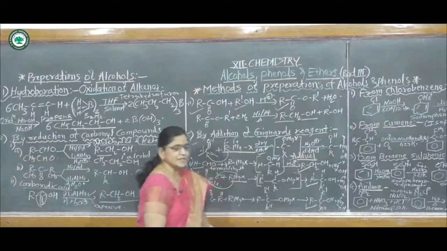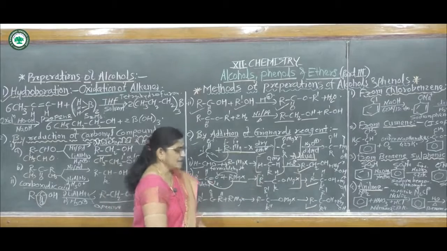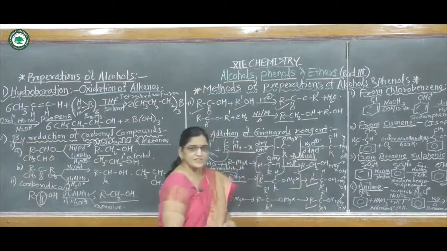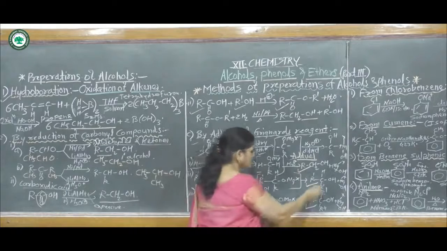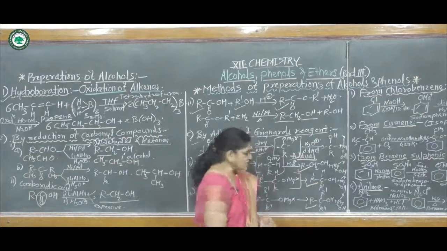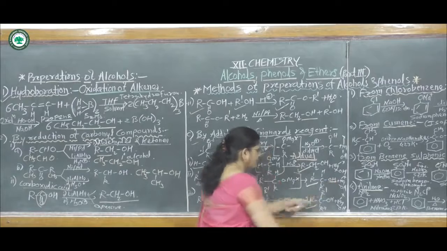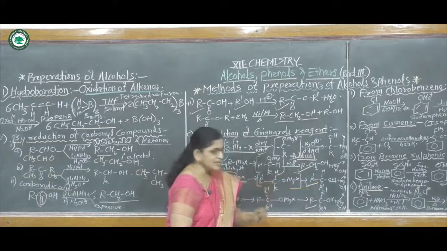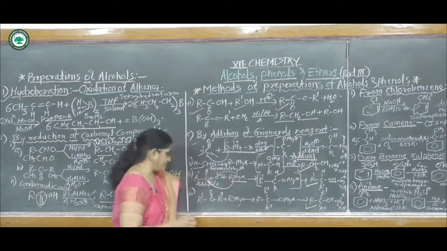It gives an intermediate product, that is the adduct. And again by acid hydrolysis in the presence of HCl it gives a secondary alcohol. This is a secondary alcohol, that means the hydroxy group is attached to a secondary carbon atom, that means one attached to another two carbon atoms.